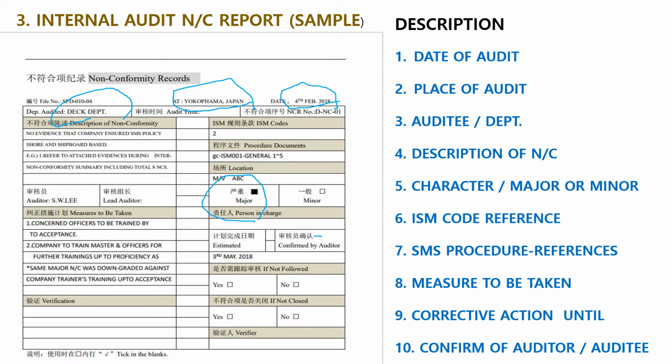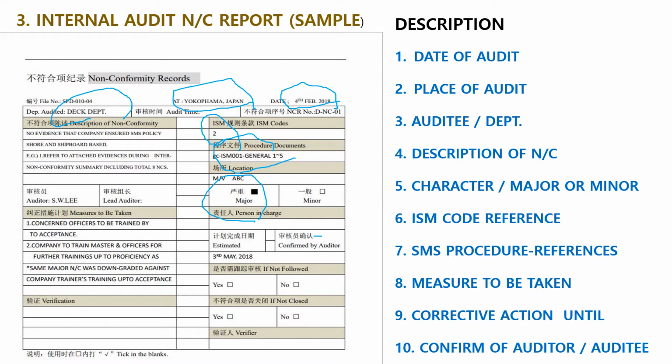Character, major or minor. ISM code reference, chapter 2. SMS procedure reference, here GC 001 General 1 to 5.